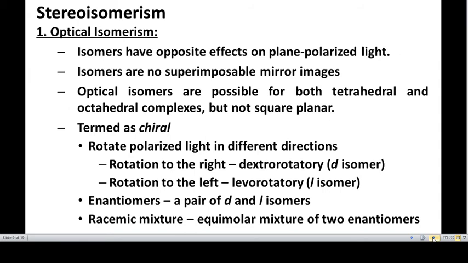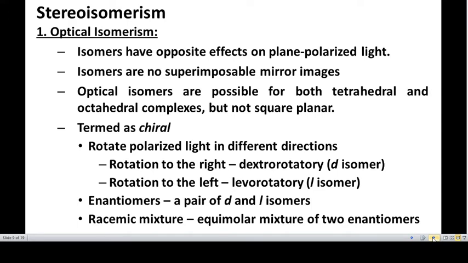Then coming to stereoisomerism, that is the isomers having a difference in the arrangement around the central metal ion. The isomers have opposite effects on plane polarized light. The isomers are non-superimposable mirror images of each other.